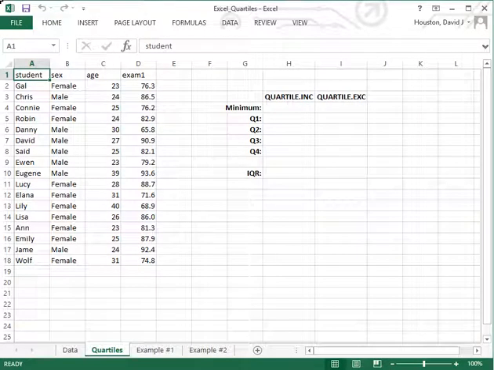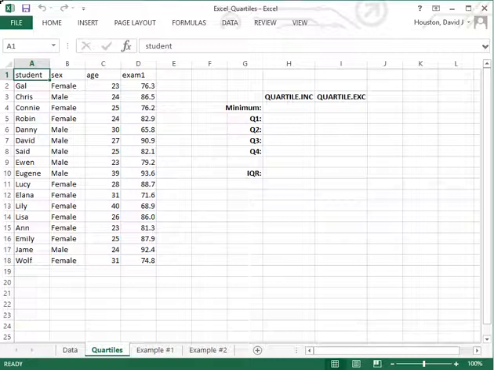Recall in statistics that the 5-number summary represents 5 different pieces of information about a distribution for a quantitative variable that can be used to describe an awful lot about the distribution itself. And that 5-number summary includes the minimum value, the maximum value, the median, the first quartile, and the third quartile.